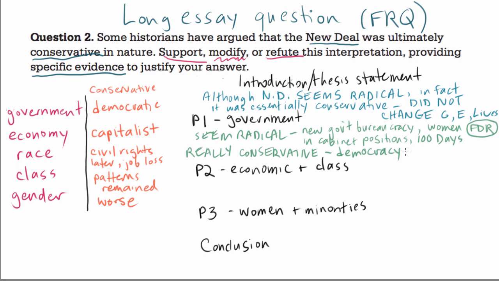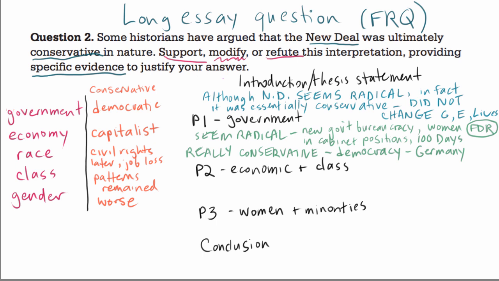I mean, think about Germany, where this economic depression leads to the rise of Hitler. So the United States could conceivably have become a fascist government in this time period, but they did not. All right, let's talk about economics and the class system in the United States.